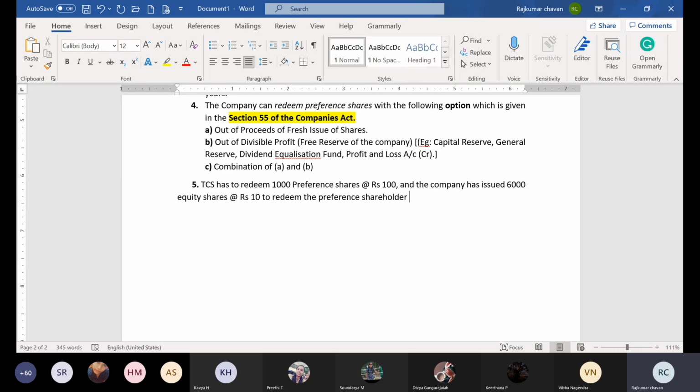TCS company has to redeem 1000 preference shares at the rate of rupees 100, and the company has issued 6000 equity shares at the rate of rupees 10 to redeem the preference shareholders money. Now the question comes over here.